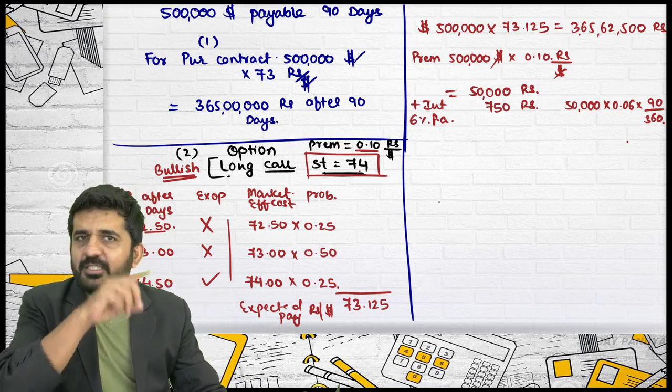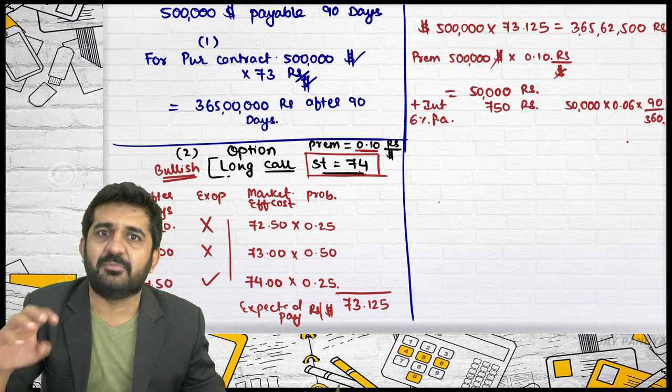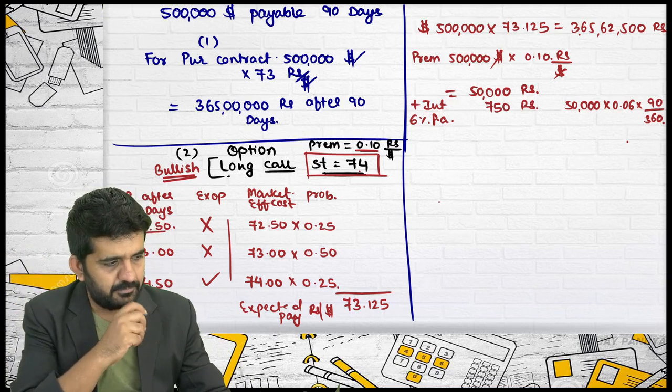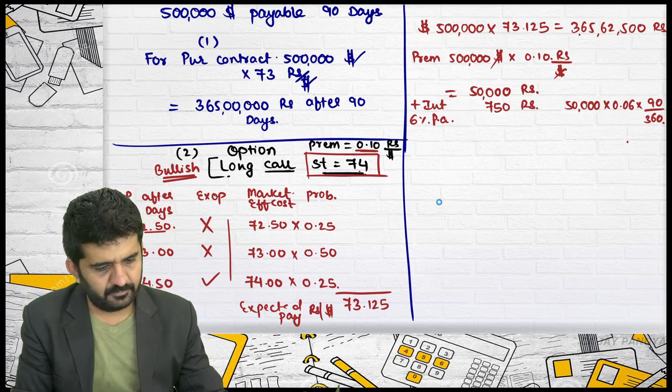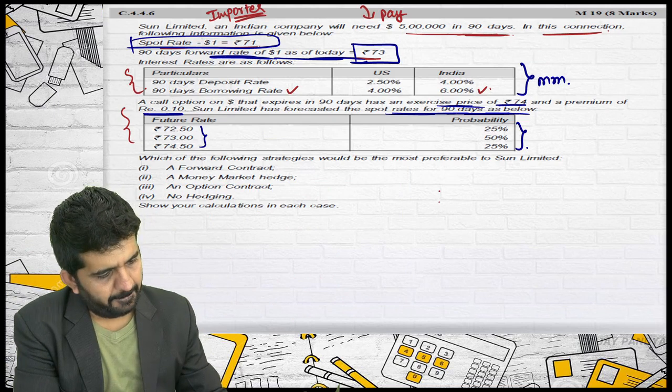Can you ignore this interest? Yes. Sometimes I have ignored this interest, sometimes they are calculating the interest. The 6% is only for 90 days, so we need not do anything. Yes, sir, in the question it is given as a 90 days borrowing rate.